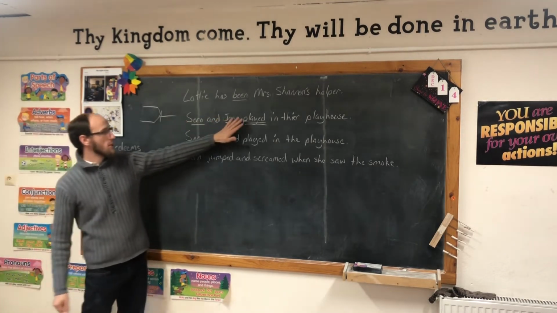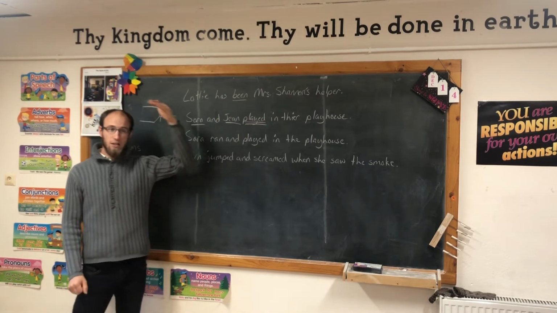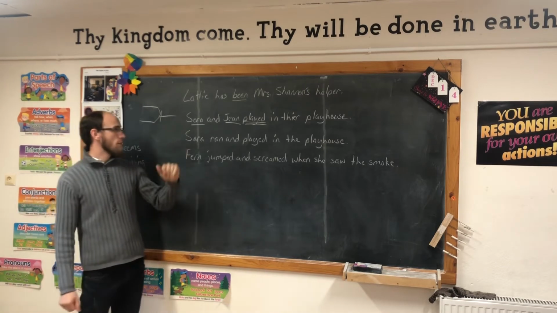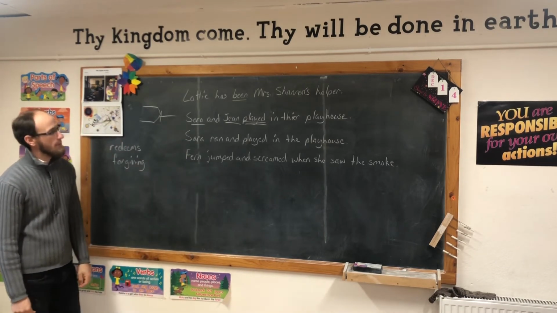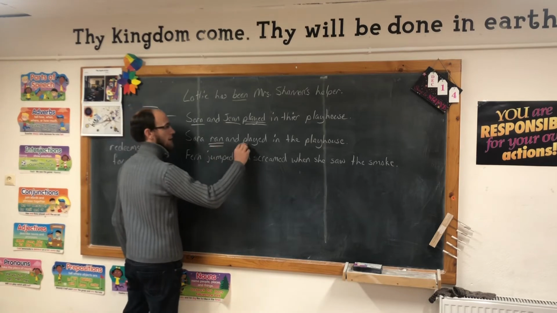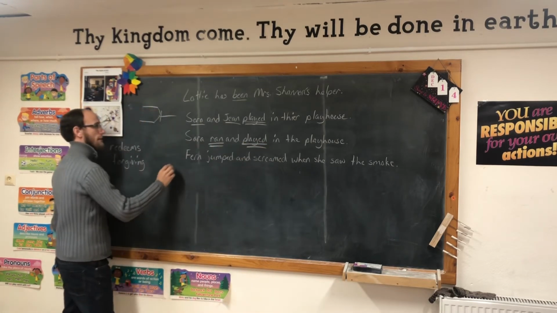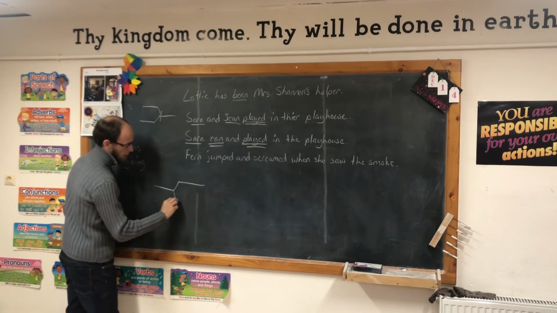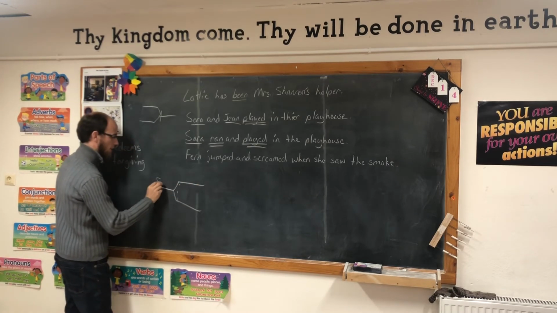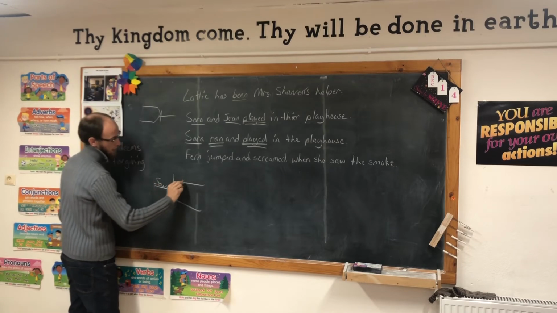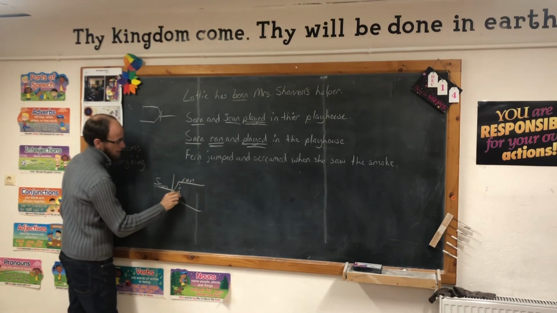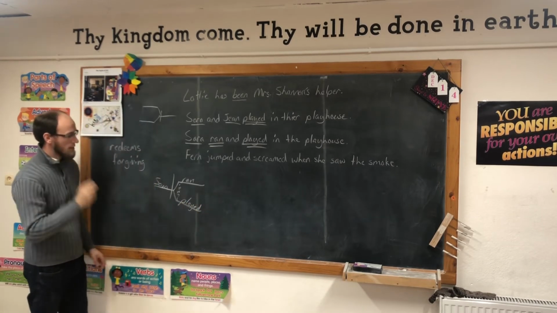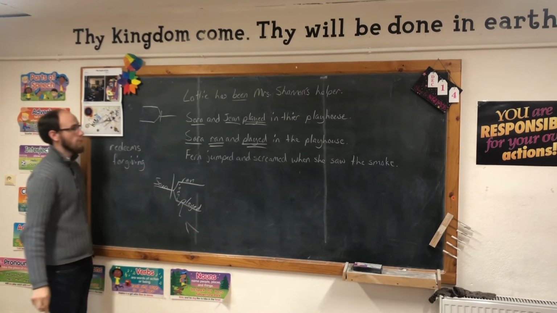Here we've got two subjects that are doing one thing. Today we're going to have one subject that's doing two things. What are the verbs? Sarah ran and played in the playhouse. Ran and played. Who or what ran and played? Sarah. But notice she's doing both of them. So we'll diagram that on a fork like this: Sarah, dividing line, ran and played. In the playhouse would go underneath played.